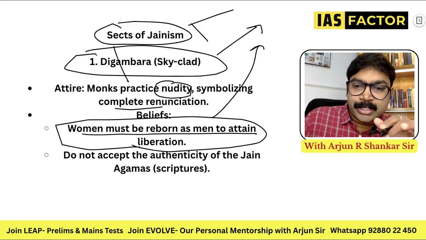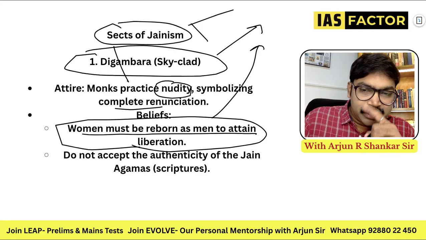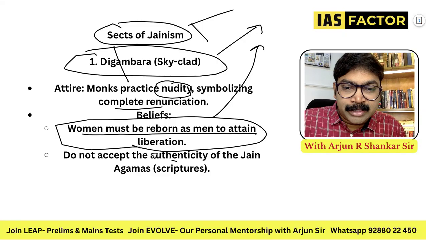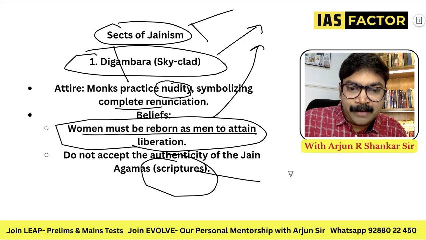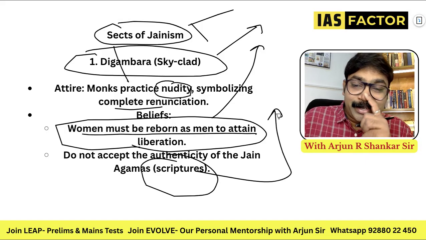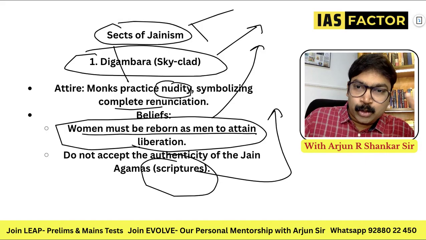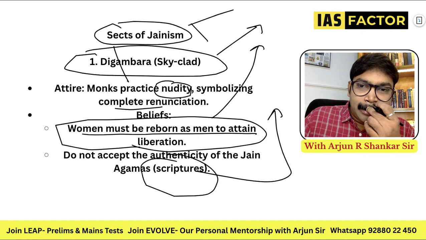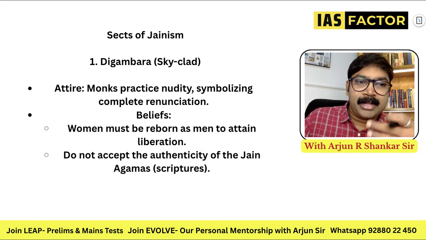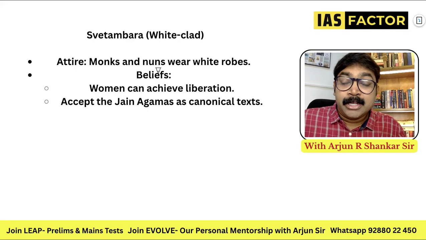They do not accept the authenticity of the Jain Agamas. The Digambara people do not believe in the Jain scriptures. It is even said that initially Mahavira was also a type of Digambara. Again, both groups definitely have claims.